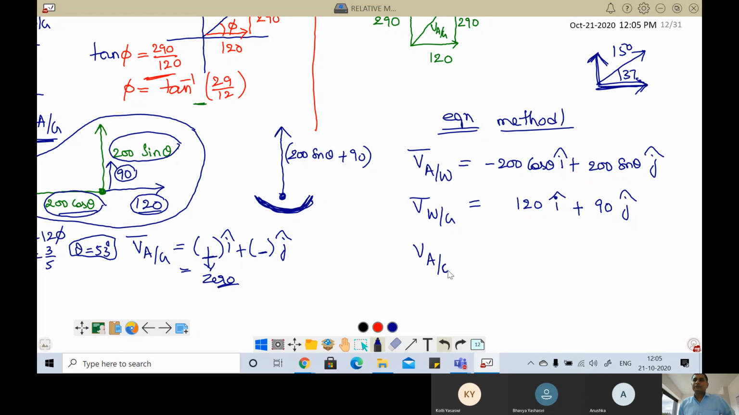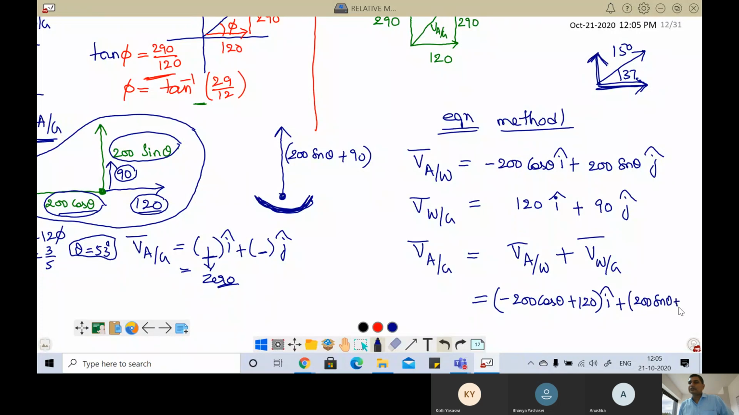Now velocity of aeroplane with respect to ground is nothing but the vector sum of these two, that is, velocity of aeroplane with respect to wind plus velocity of wind with respect to ground. Now add x component and y component. That is minus 200 cos theta plus 120 i cap plus 200 sin theta plus 90 j cap. But from the diagram we observed that velocity of airplane with respect to ground is going only in y direction. So only this component should be there. This component should become 0. So now tell me which method is easy.